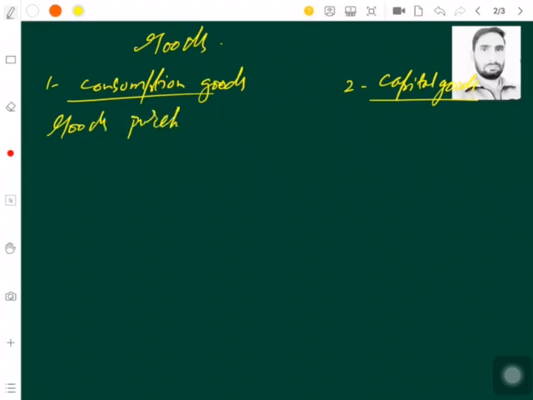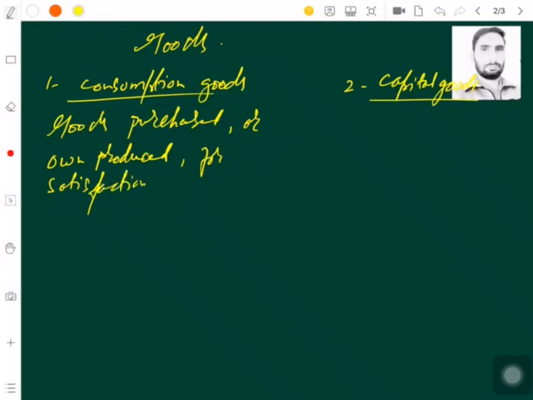So if you have to define it, goods purchased or own product for satisfaction of wants are called consumption goods. So consumption goods are those goods and services which are purchased or you produce them yourselves for the satisfaction of wants.